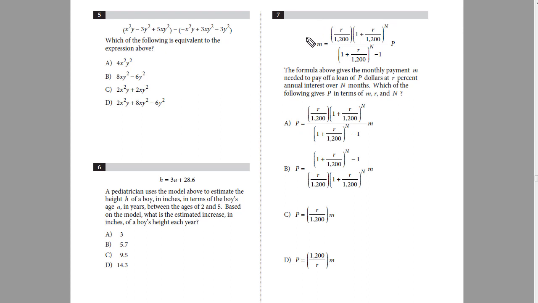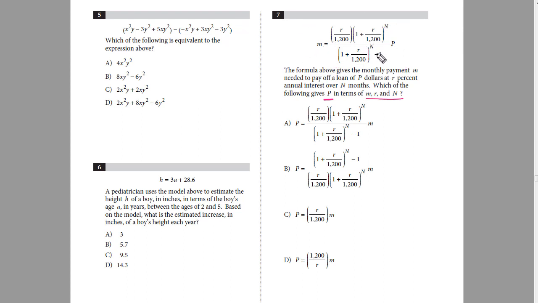So in question number 7 we are given a complex type of equation. But let's go over the question. It will be quite easy. The formula above gives the monthly payment M needed to pay off a loan of P dollars at R% annual interest over N months. Which of the following gives P in terms of M, R, and N? So the thing is, here we have to work out the value for P. Now when we work out the value for P, we have to make P the subject. So this question is purely related to making a variable the subject.